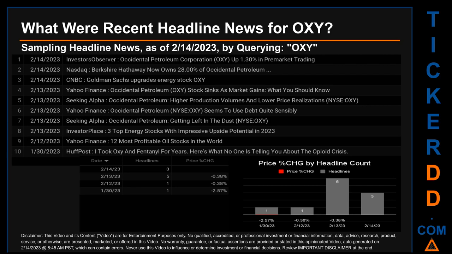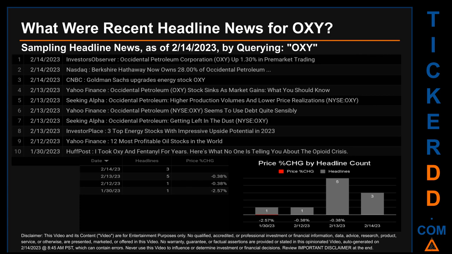It had 5 discovered headlines when Nasdaq published the headline that read, Berkshire Hathaway now owns 28.00% of Occidental Petroleum. CNBC published the headline that read, Goldman Sachs upgrades energy stock OXY. Yahoo Finance published the headline that read, Occidental Petroleum (OXY) stock sinks as market gains: What you should know. Seeking Alpha published the headline that read, Occidental Petroleum, higher production volumes and lower price realizations.